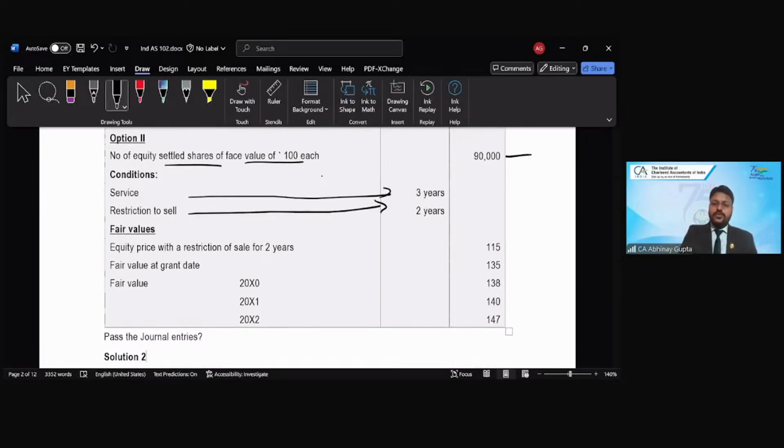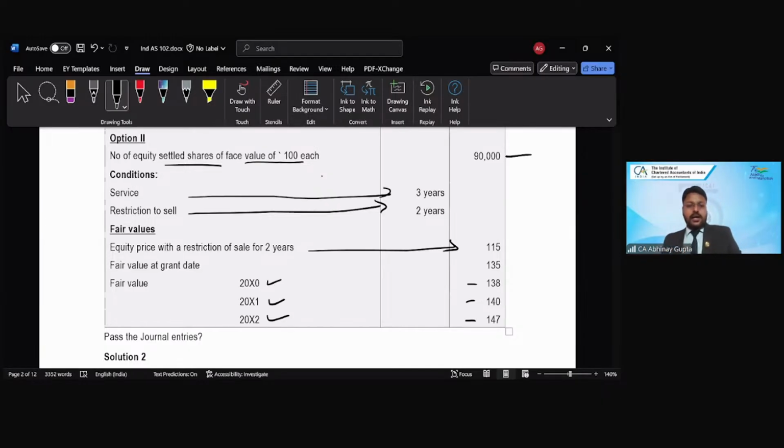Now the fair values for all these options are given. So the equity price with the restriction for sale of 2 years is 115, and the fair value at the grant date of the normal shares without any such restriction, at the end of year 0, year 1 and year 2, is 138, 140 and 147. So more or less the same type of question which we have just discussed before.